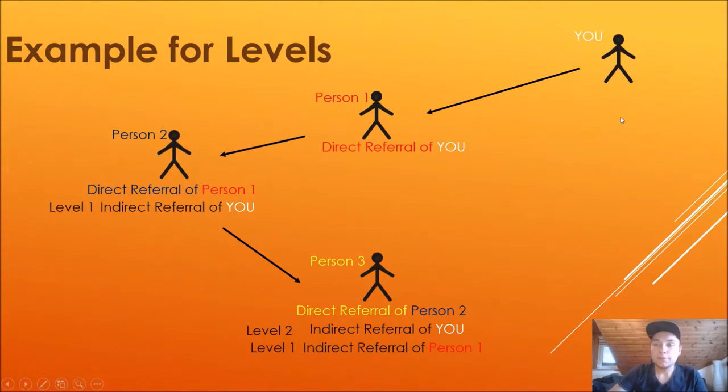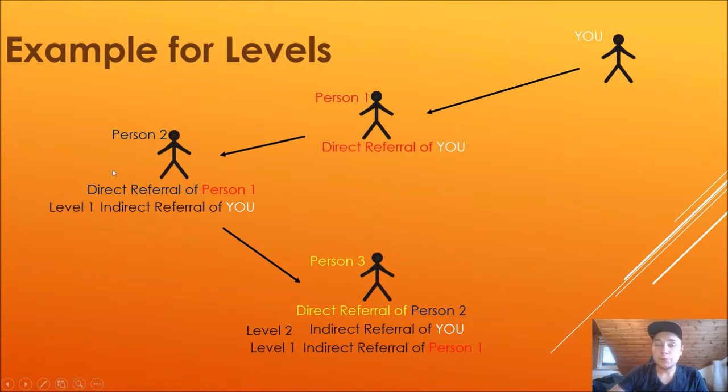On the first, on the right side, on the top, there are you. You referral someone, this is your direct referral, and you receive the direct bonus. Person 1 refers another person. Here, person 2. This is a direct referral of person 1 and your indirect referral. So you get the indirect bonus of him. And he is in the level 1.